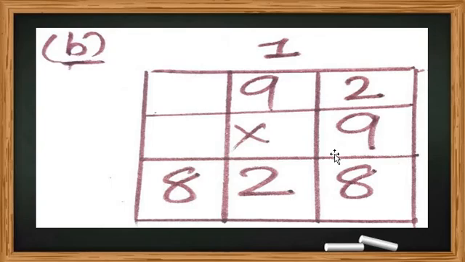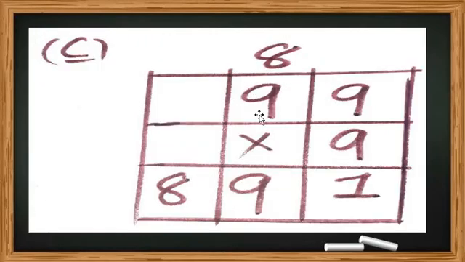Got my point, all students? So now 92 multiplied by 9 is equal to 828. Understood, all students? Then after we move on to question number C.